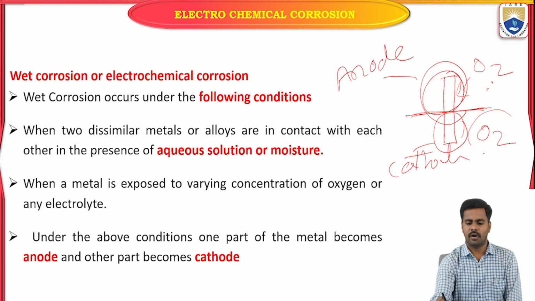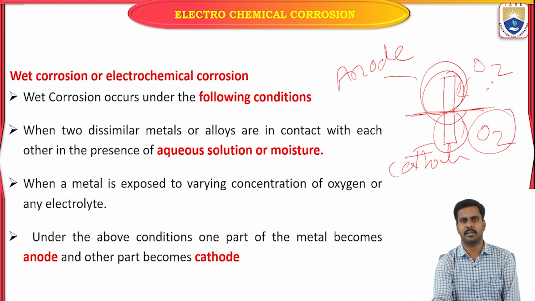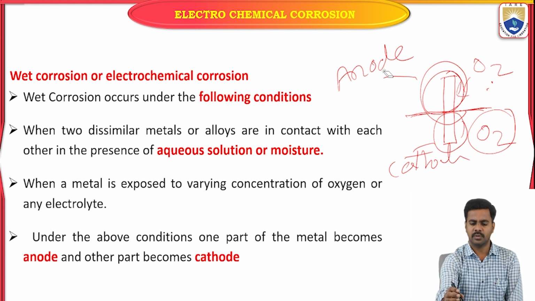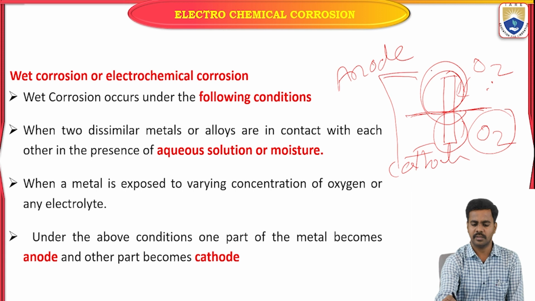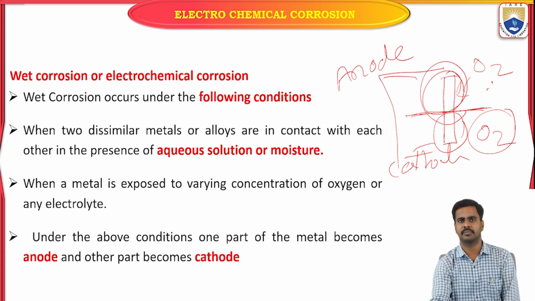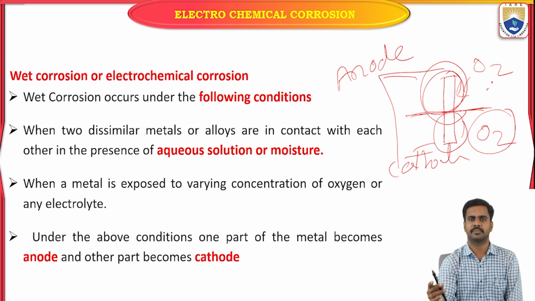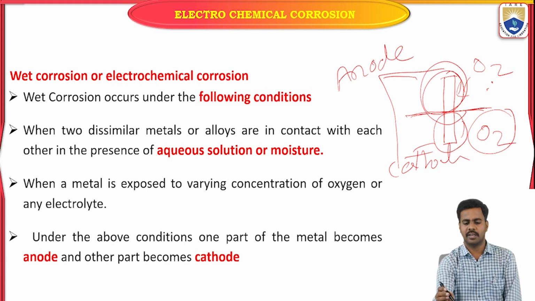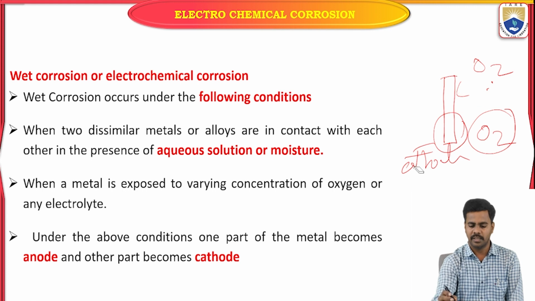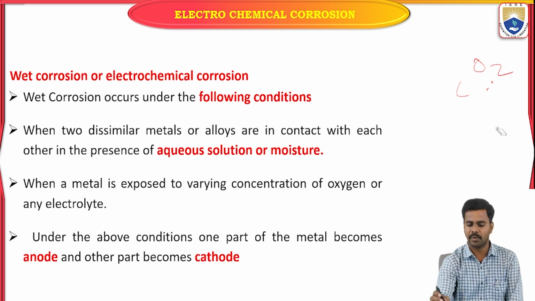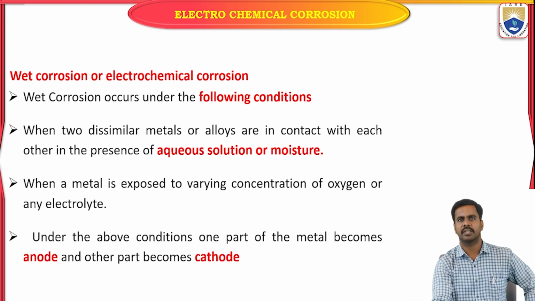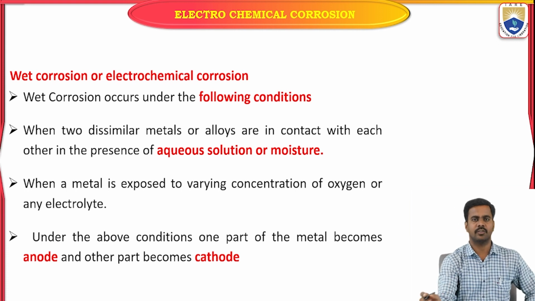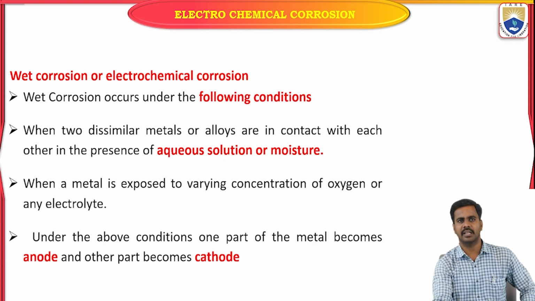Here also we have anode, cathode and electrolyte, and the anode and cathode are in contact with each other. That's why we call it electrochemical corrosion. In this possibility also, the mechanism looks like an electrochemical cell. That's why wet corrosion is also known as electrochemical corrosion.